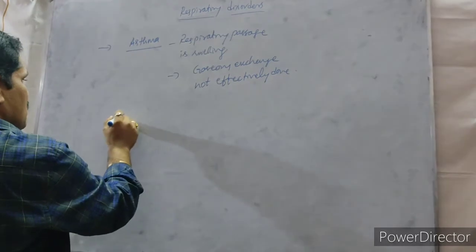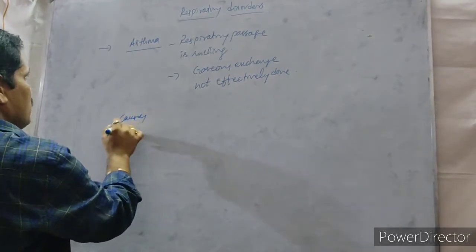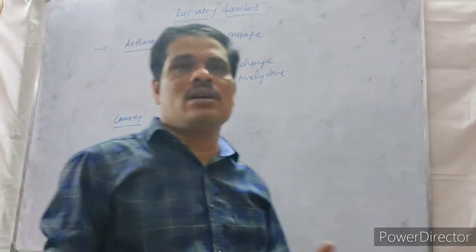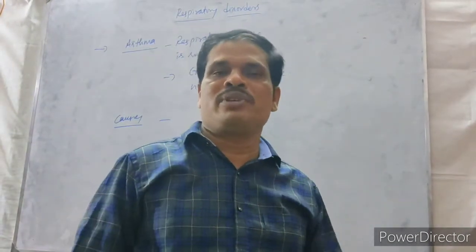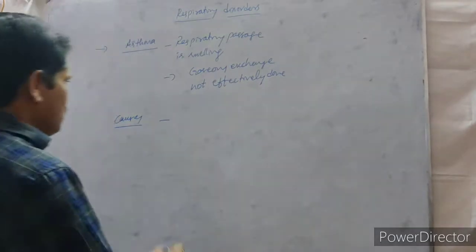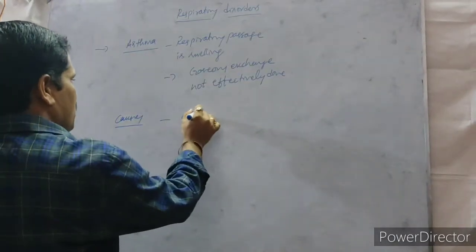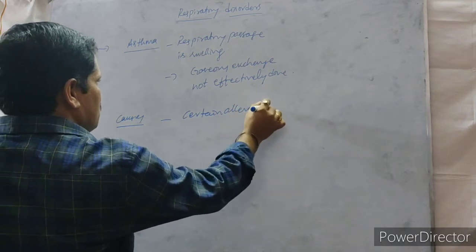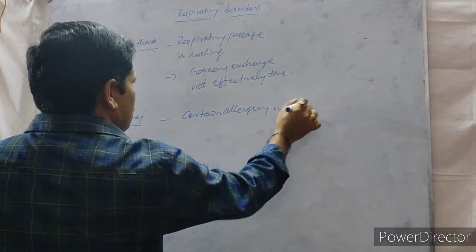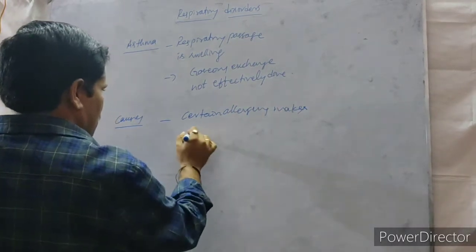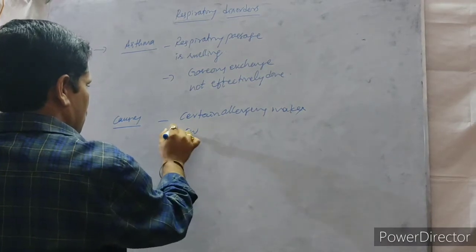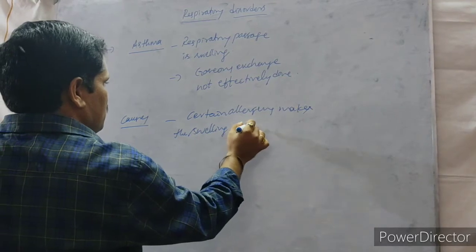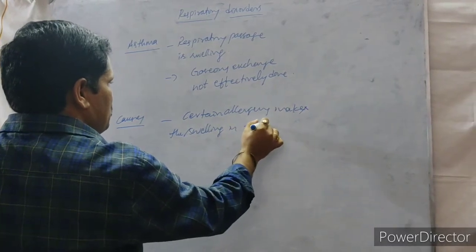What are the causes of asthma? Some allergens make the respiratory passage swell.